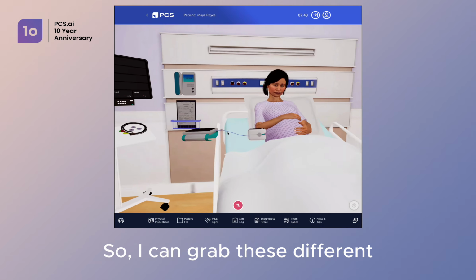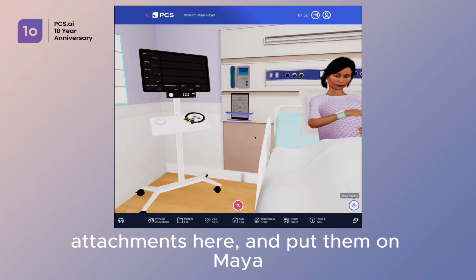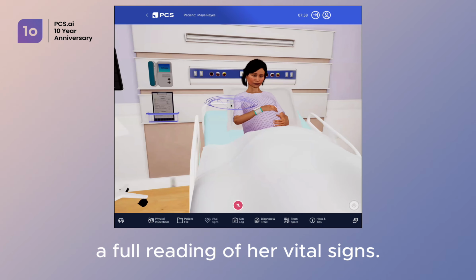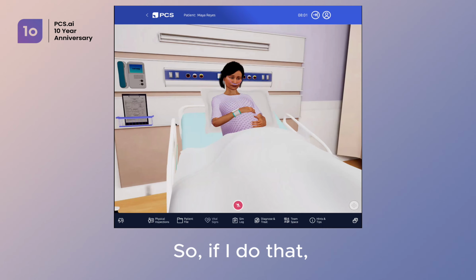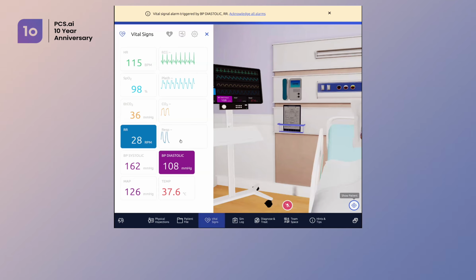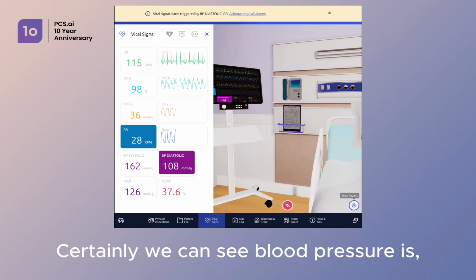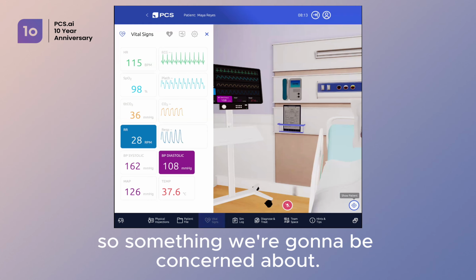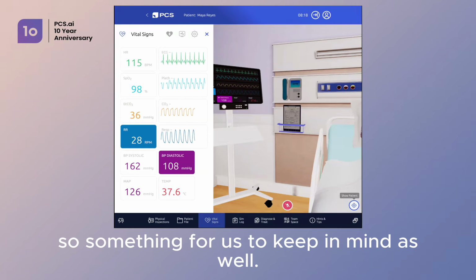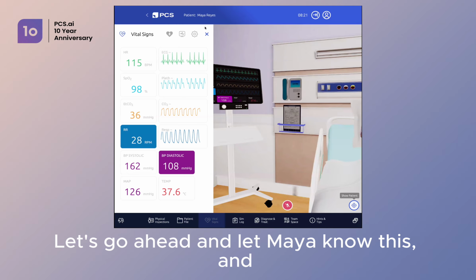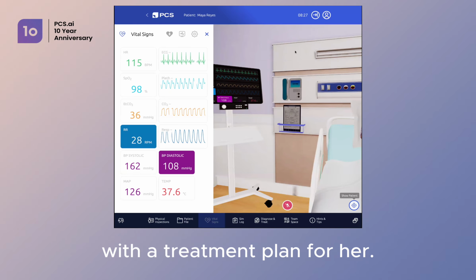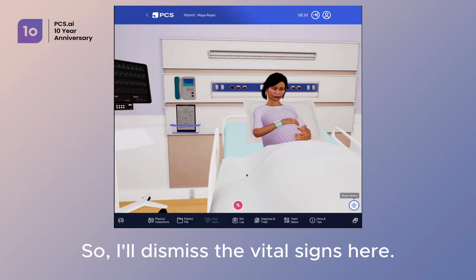So I can grab these different attachments here and put them on Maya so we can get a full reading of her vital signs. So if I do that and then come over here to look more closely at the vital signs, certainly we can see blood pressure is pretty darn high, so something we're going to be concerned about. Respiratory rate's also pretty high, so something for us to keep in mind as well. Let's go ahead and let Maya know this and come up with a treatment plan for her. So I'll dismiss the vital signs here.